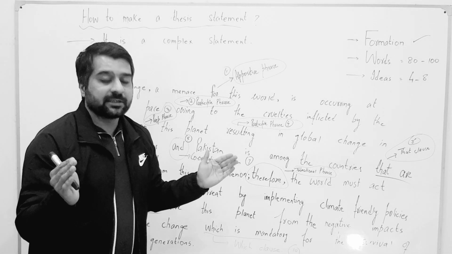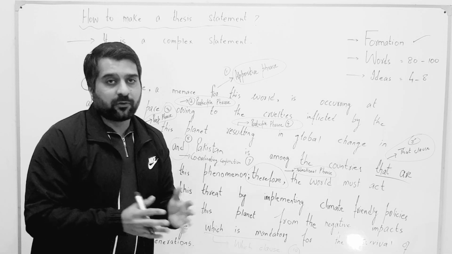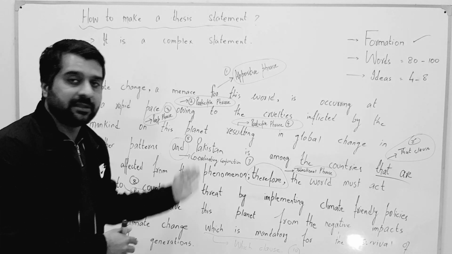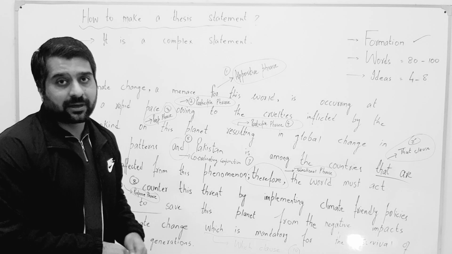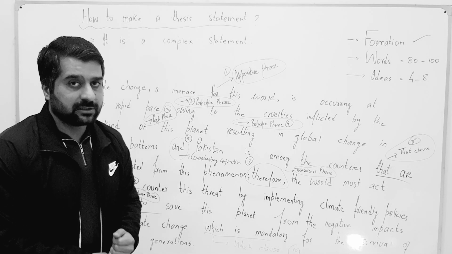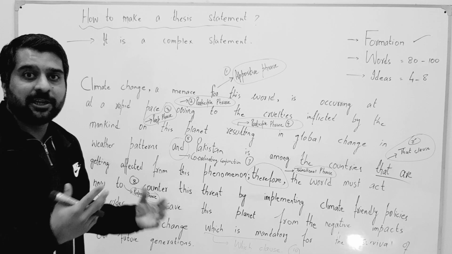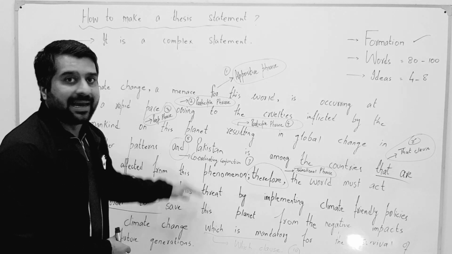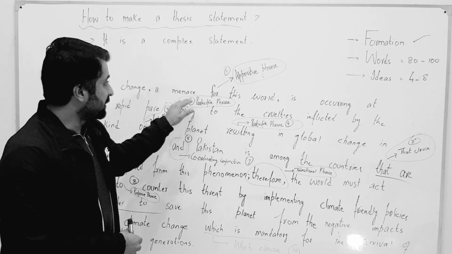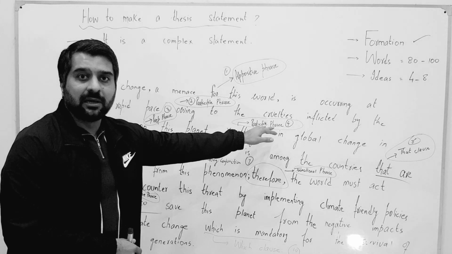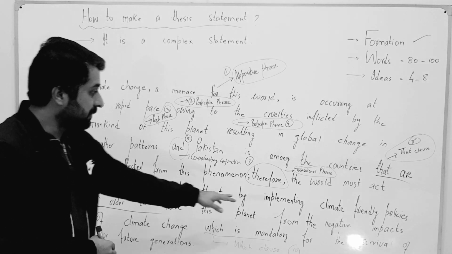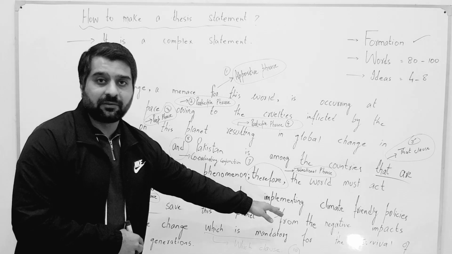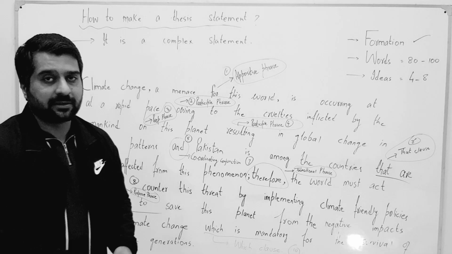You have restricted the scope of your essay now by using these phrases and clauses. So this is a complex sentence. This is how you make a complex sentence, by using phrases and clauses. And now you can explain your essay on these lines. You can explain the phenomena. You can explain the reasons why climate change has occurred. You can explain the effects, and you can also explain the strategies to avoid climate change and future reflection also.